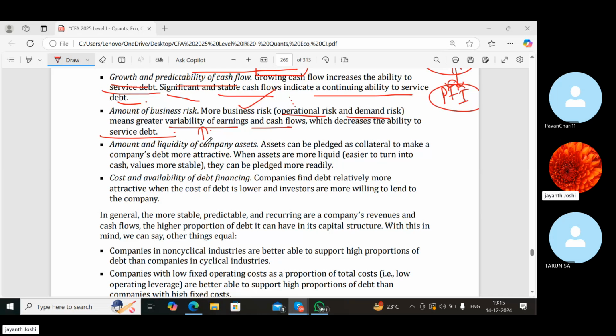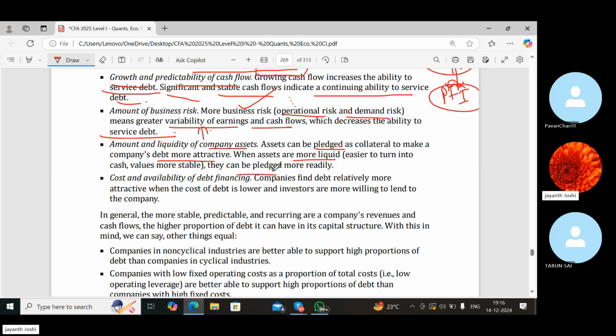Then amount and liquidity of companies' assets. So assets can be pledged as collateral to make companies' debt more attractive. When assets are more liquid, they can be pledged more readily, easier to turn into cash, values more stable.